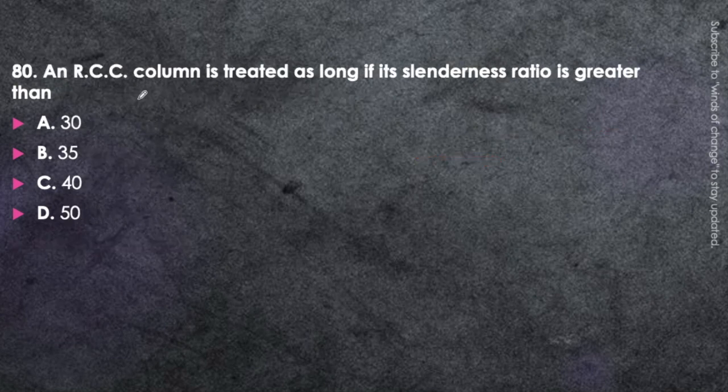Next question. An RCC column is treated as a long column if its slenderness ratio is greater than 30, 35, 40 or 50. Just think about it.